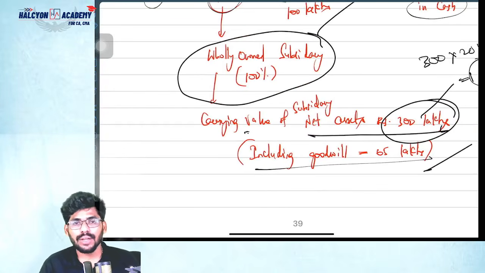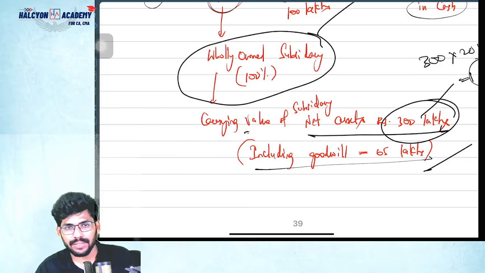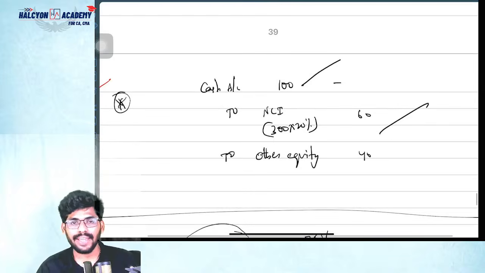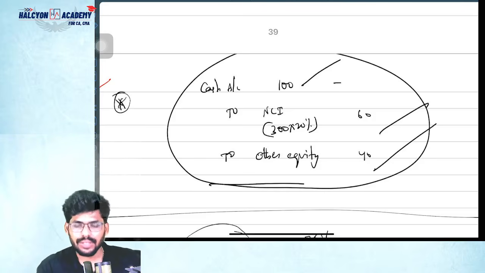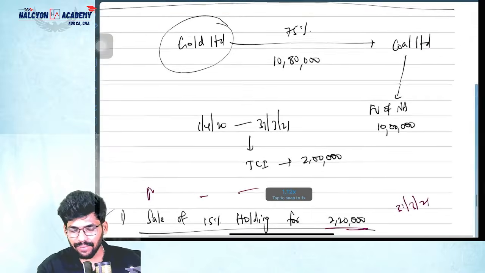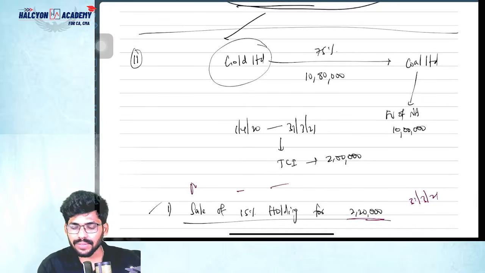In this question, I'm following the proportionate net assets method. Proportionate net assets method, Ind AS 103, correct or not? Yes. So 300 into 20% is 60. So the balance will be gain. Nothing but other equity. It should be recognized in other equity. This is the gain.